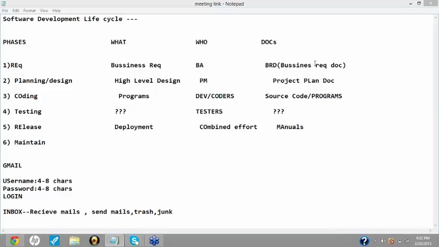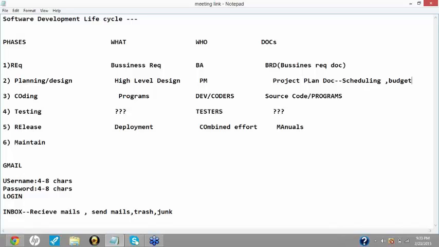Clear? Once the business requirement document is approved by the client, that the requirement is proper enough, it is given for the high level designing to the project managers. Then the project managers will create the project plan document. Now in this project plan document, scheduling is also done, so it should also include your scheduling portion. And budget is also included in your project plan document.